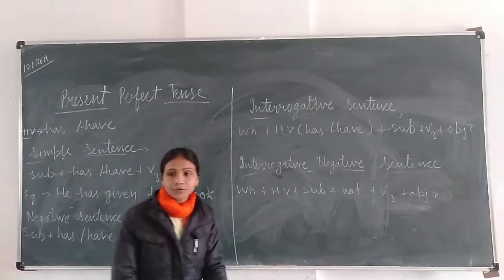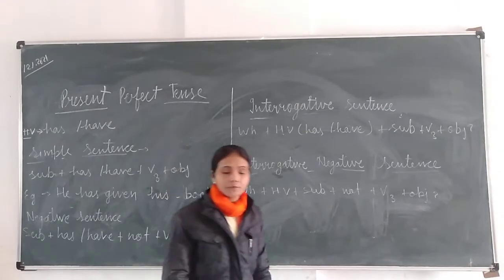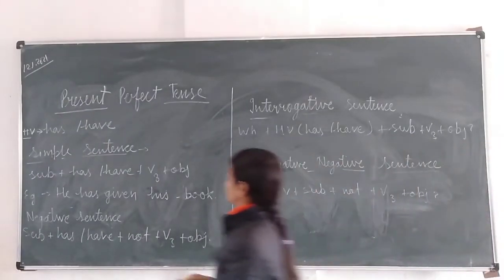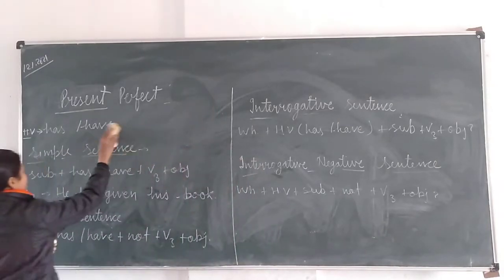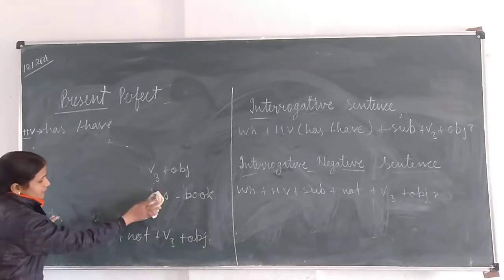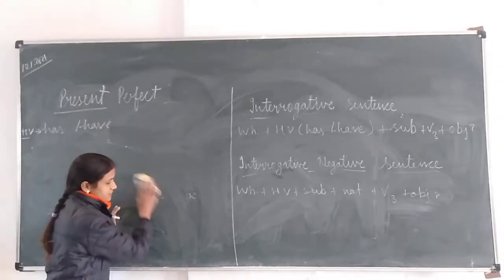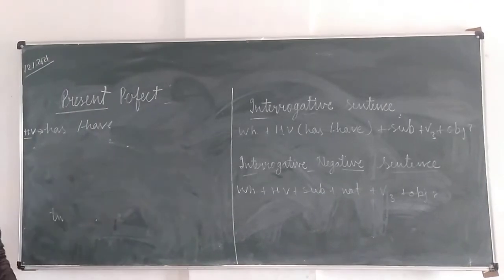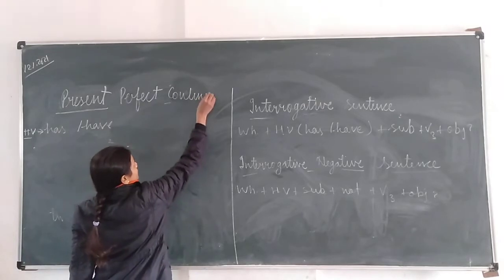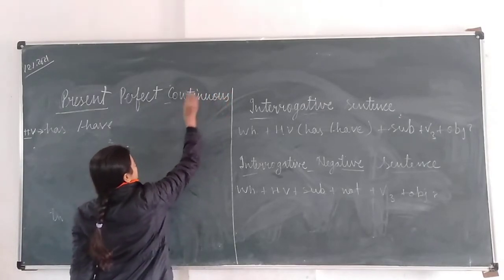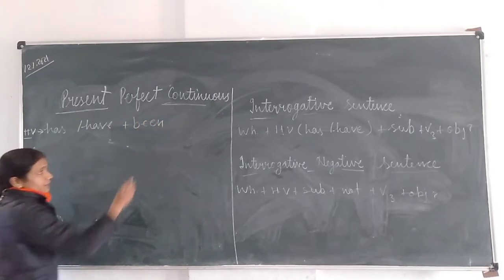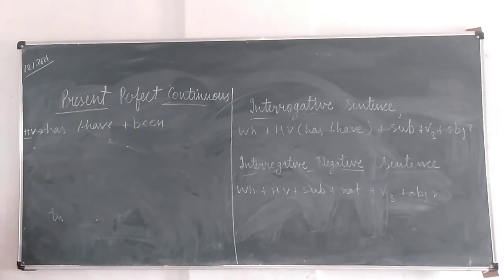Now the next topic we will discuss is present perfect continuous tense. So now what are the helping verbs of present perfect continuous tense? Has or have plus been. It means after has or have we have to use been also.